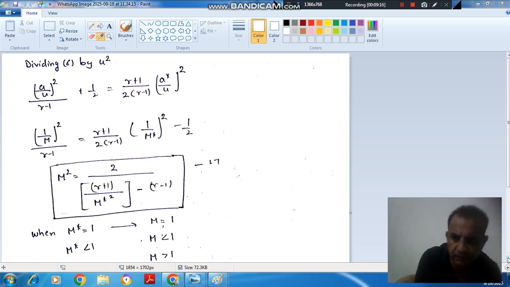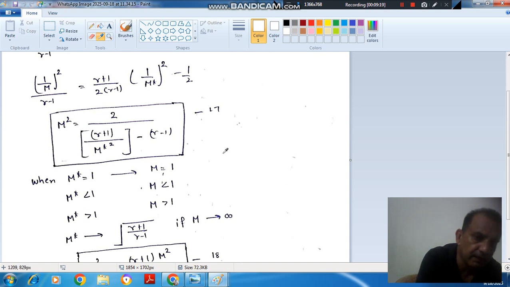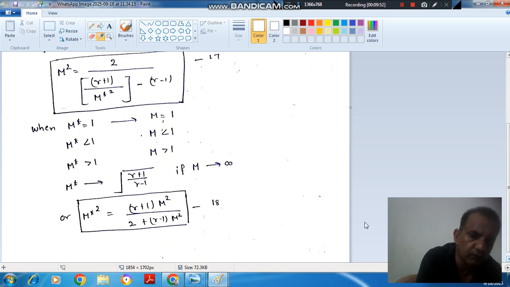So this is the relationship between the real Mach number and the characteristic Mach number. If we put M star equal to 1, then M will be equal to 1. If M star is less than 1, then M is less than 1. And if M star is greater than 1, then M is greater than 1. If we put M star equal to this limiting quantity, then M will be infinity. It means M star and M are not the same thing. However, this is satisfied, but this condition is not satisfied. So these are different things. Now modifying this in terms of M star square, the simplest formula becomes gamma